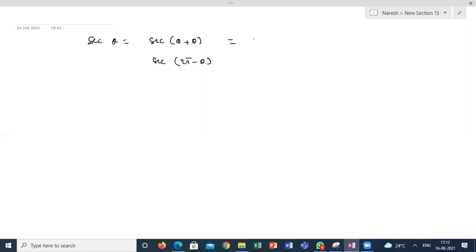Because secant of 0 plus theta is secant theta, because 0 plus theta is the first quadrant. 0 represents 2n pi, multiples of 2 pi, so automatically secant will come as secant. In the first quadrant it is positive, and secant is also positive in the fourth quadrant. Secant will come as secant because of 2 pi, and in the fourth quadrant it is positive secant theta. But if I write 270 plus theta, this will be equal to plus cosecant theta. Understood what I'm saying? Okay, sir.